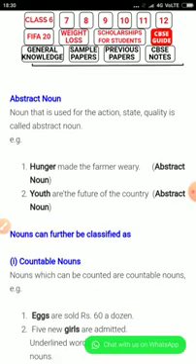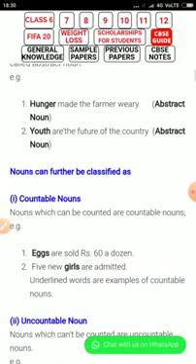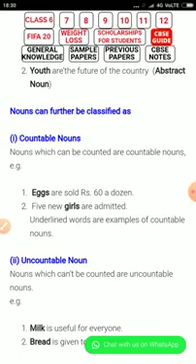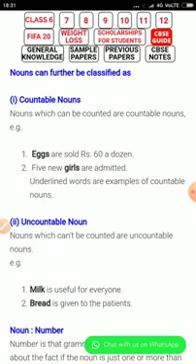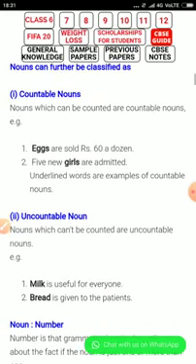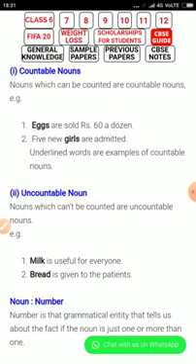Nouns can further be classified as countable nouns and uncountable nouns. Nouns which can be counted are countable nouns. See, eggs are sold at rupees 60 a dozen. Five new girls are admitted. Girls are countable nouns. Nouns which cannot be counted are uncountable nouns. Milk is useful for everyone. Milk we cannot count, we can only weigh. Bread is given to the patient.